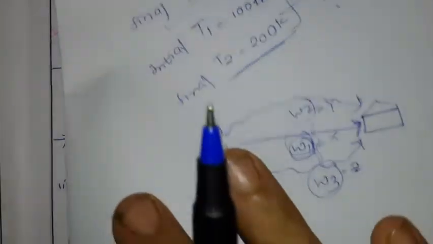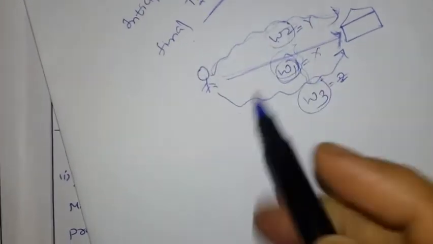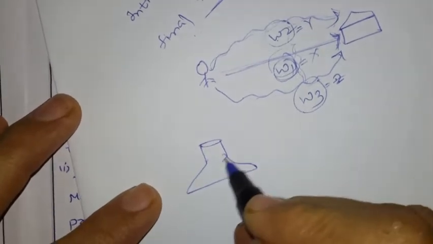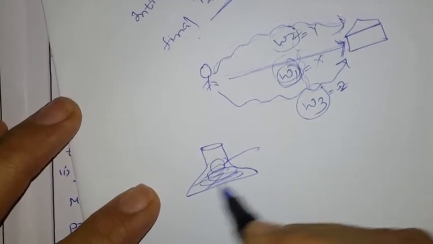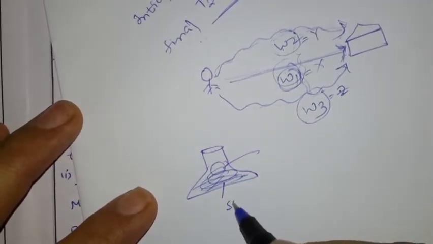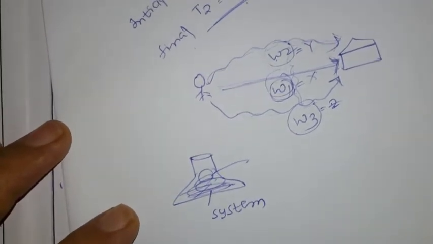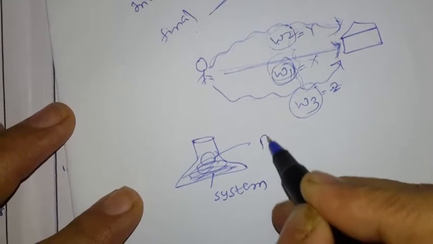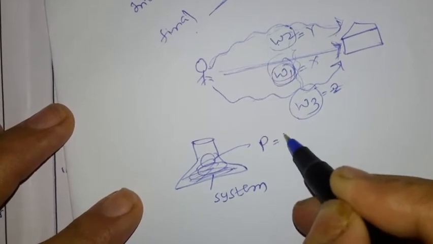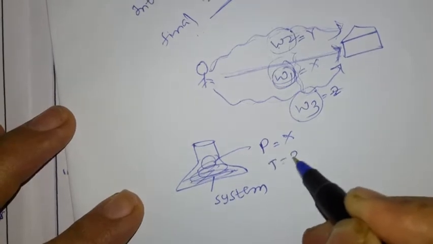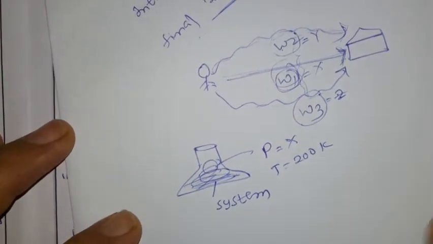For example, we have one beaker. This is my system, because it is under my observation. So we are going to discuss its pressure, some x. Temperature we have, say, 200 Kelvin. Like that, you are going to discuss all the quantities.